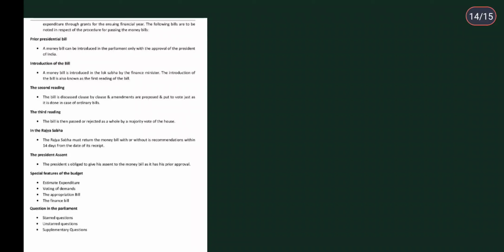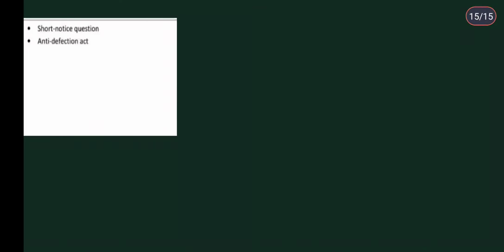Then the third reading: the bill is passed or rejected as a whole by a majority vote of the house. In the Rajya Sabha, the Rajya Sabha must return the money bill with or without its recommendations within 14 days from the date of its receipt. This is what I have already talked about. The president's assent: the president is obliged to give his assent to the money bill, as it has his prior approval. Then special features of the budget: estimated expenditure, voting of demands, the appropriation bill, the finance bill, then questions in the parliament. There can be various questions that can be asked, and we have categorized them into the following list.